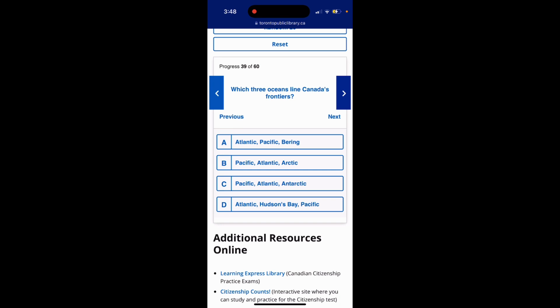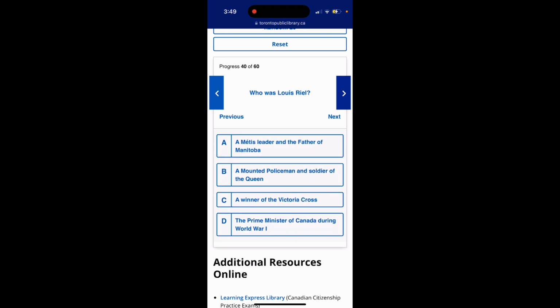Question 39. Which three oceans line Canada's frontiers? Option A, Atlantic, Pacific, Bering. Option B, Pacific, Atlantic, Arctic. Option C, Pacific, Atlantic, Antarctic. Option D, Atlantic, Hudson's Bay, Pacific. The answer is option B, Pacific, Atlantic, Arctic.